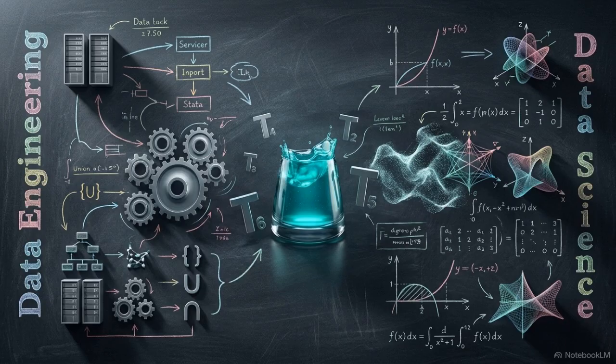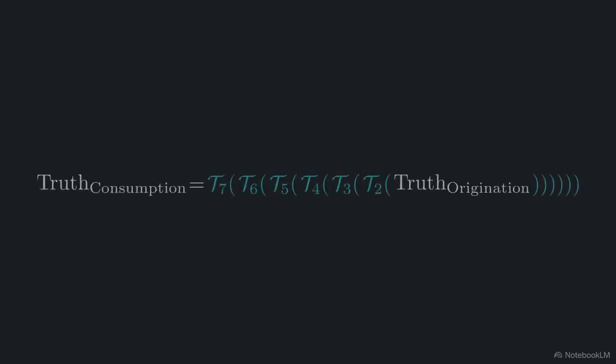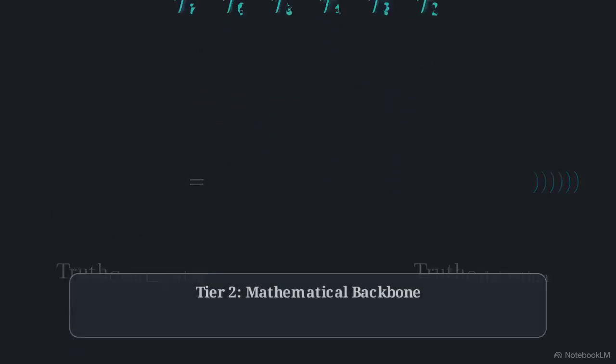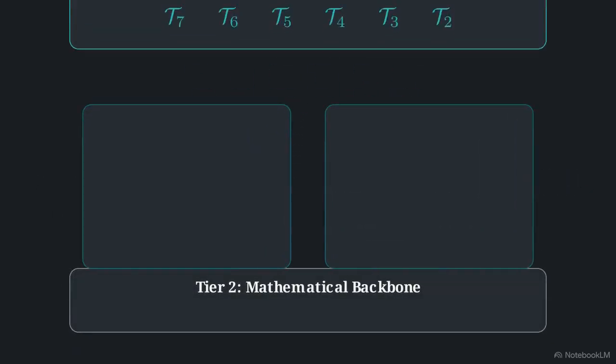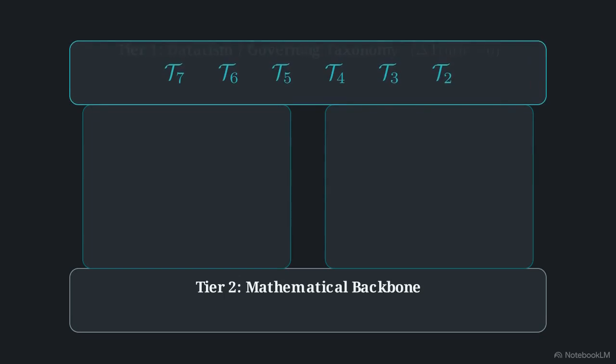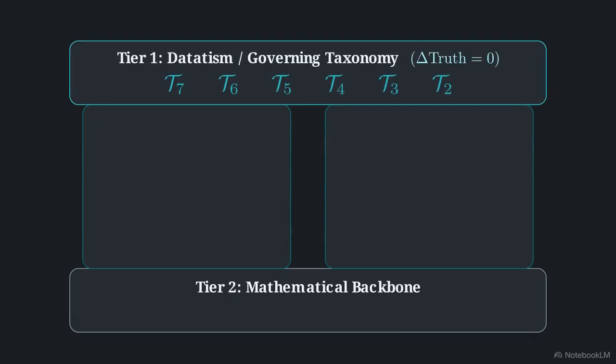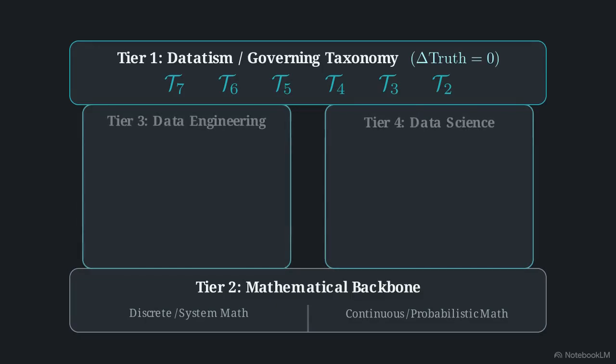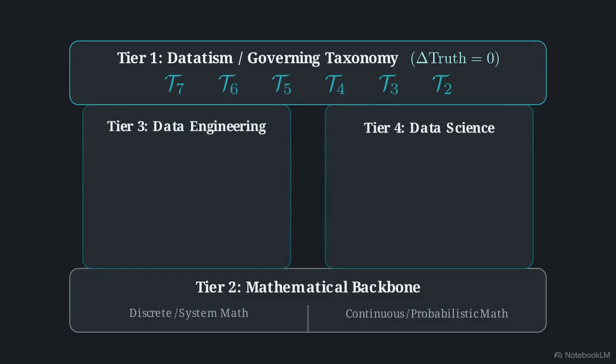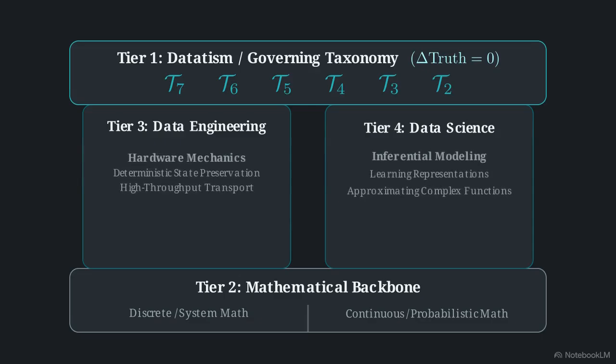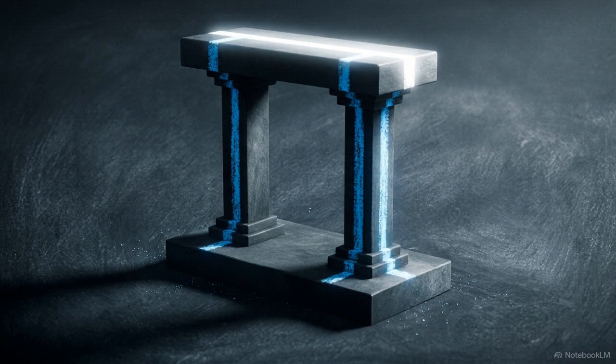We have seen how data engineering and data science utilize different mathematical substrates to solve for these same T dimensions. By stacking these operational roles on their mathematical roots under a unified diagnostic roof, a four-tier architecture emerges. Tier 1 provides the governing taxonomy. Tier 2 provides formal logic. Between them, Tiers 3 and 4 act as operational pillars, bridging hardware mechanics and inferential modeling. Achieving the ultimate goal of zero semantic decay requires integrating all four levels into a single operational framework.